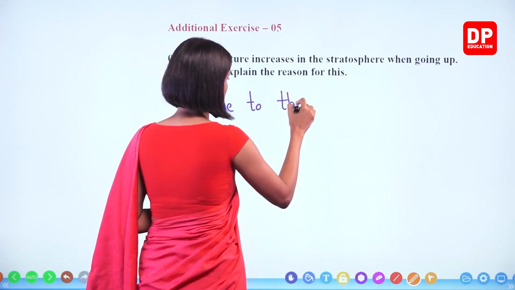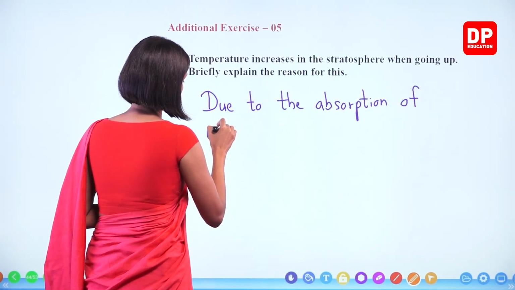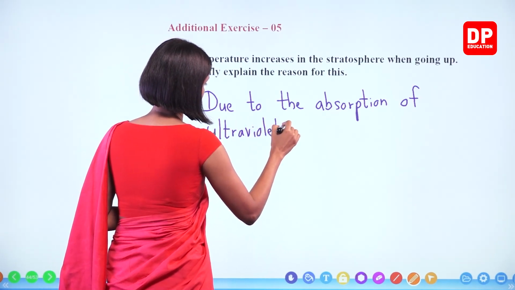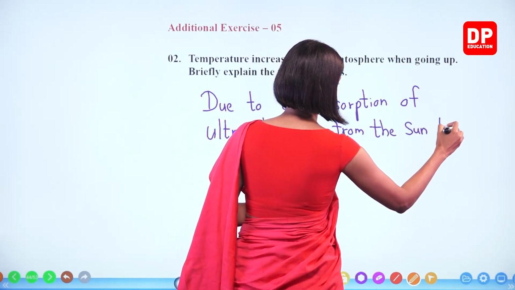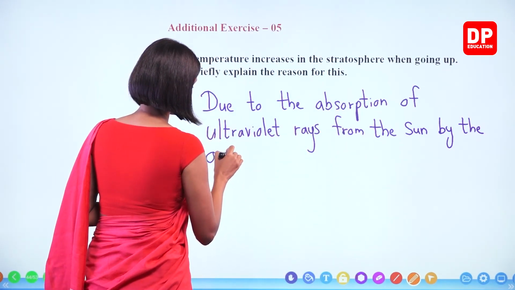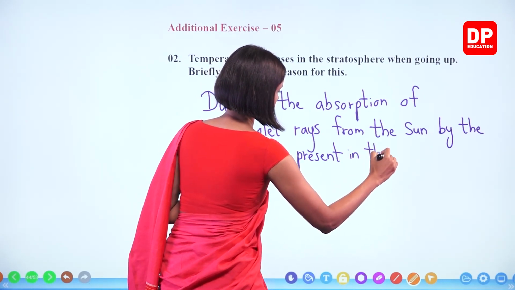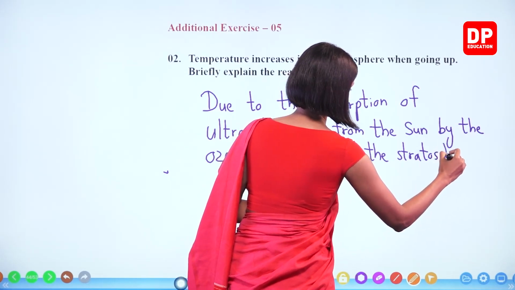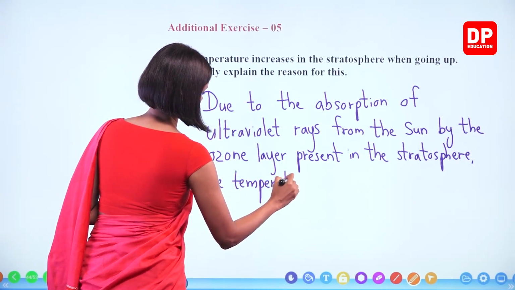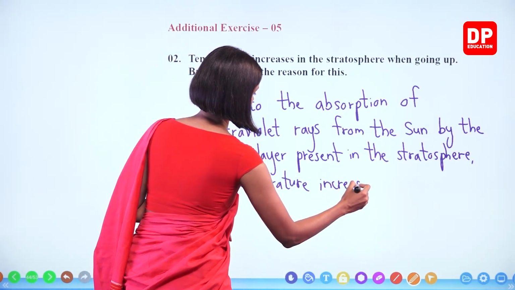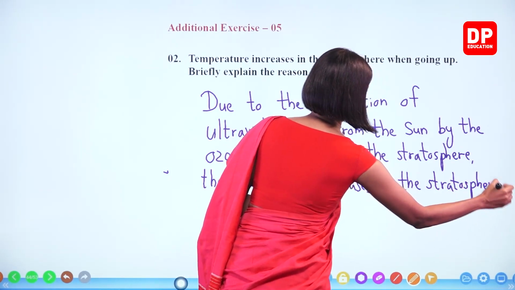Due to the absorption of ultraviolet rays from the sun by the ozone layer present in the stratosphere, temperature increases in the stratosphere when going up.